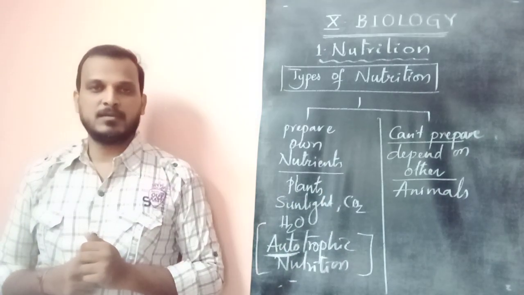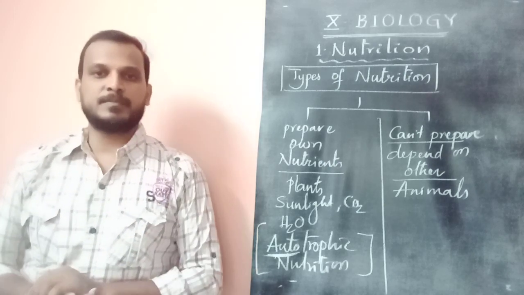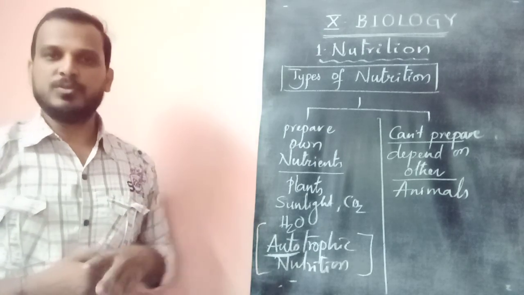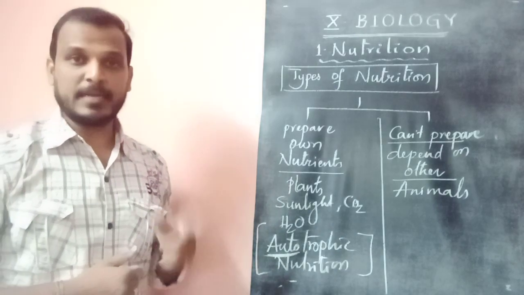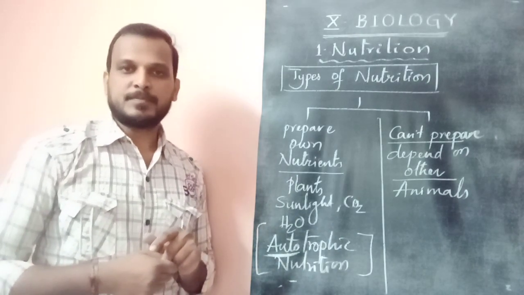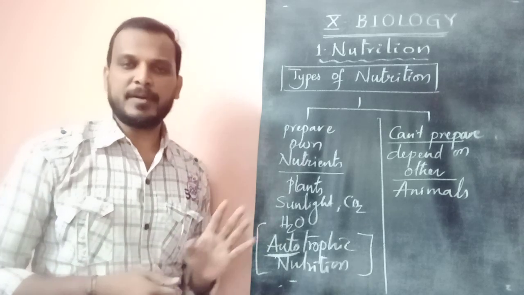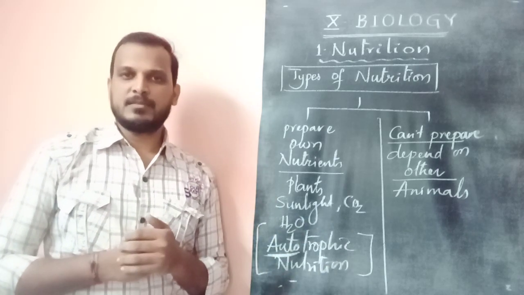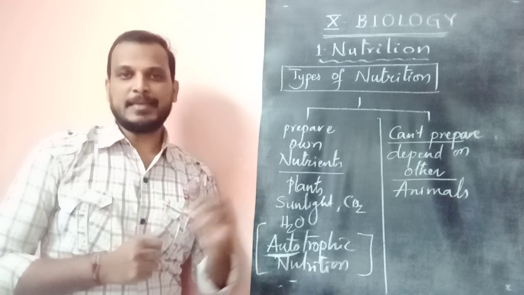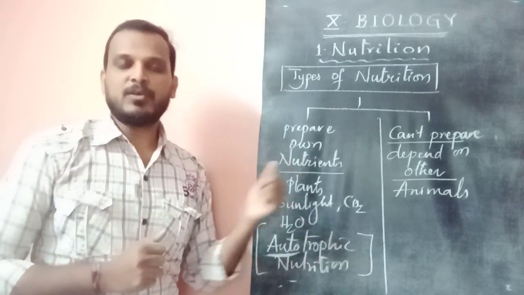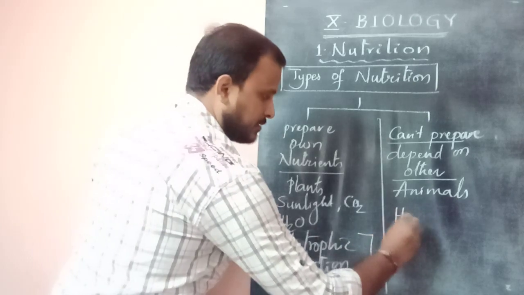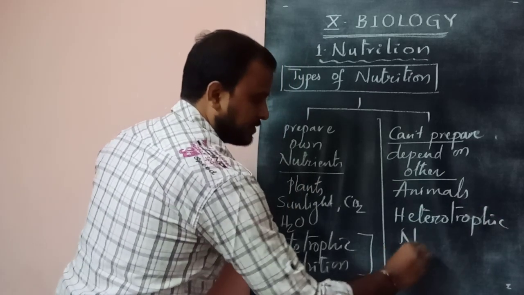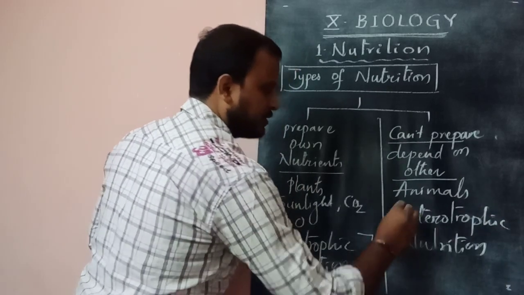Example, plants, without depending on any other organism. And the second type cannot prepare their own nutrients, so they depend on other organisms. The example is animals. Understand? They don't depend on freely available things in nature like sunlight and carbon dioxide. They depend on other organisms. They kill other organisms. What do we call such organisms? We call it heterotrophic nutrition.